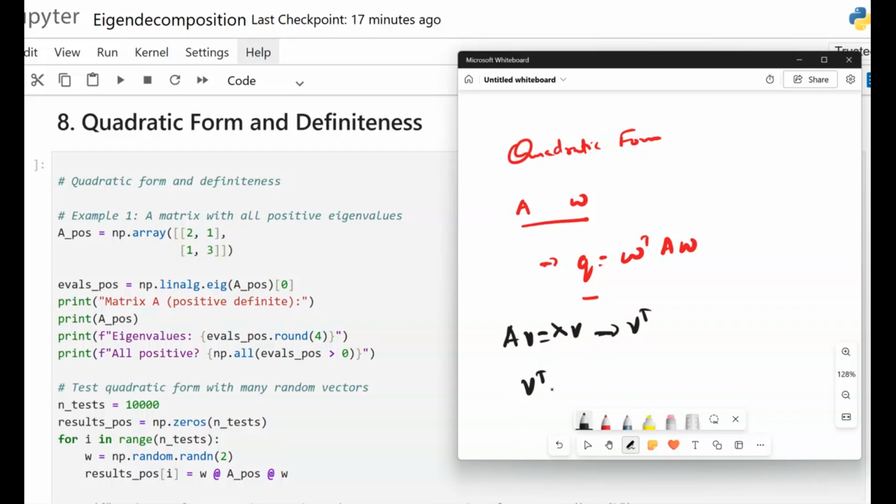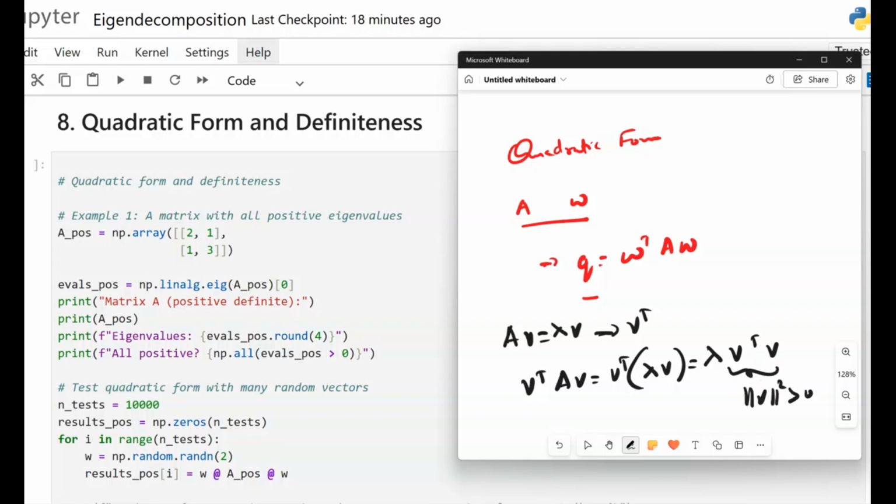V transpose A V equals V transpose lambda V, which equals lambda multiplied by V transpose V. Kindly observe, dear friends, this is the norm of V squared, which is greater than 0. So the quadratic form would be lambda multiplied by the norm of V squared.